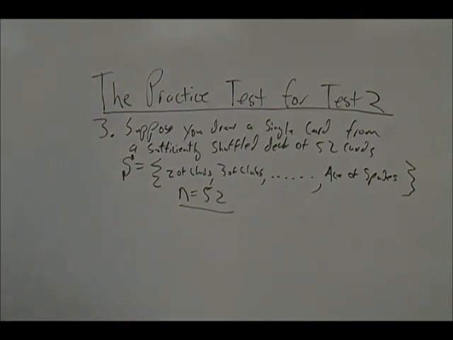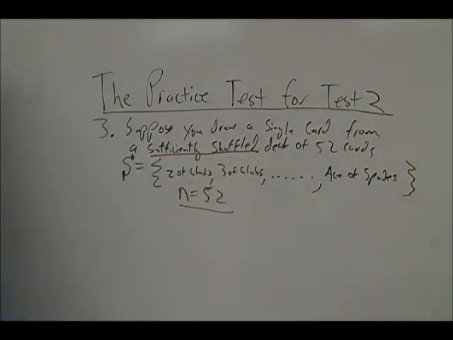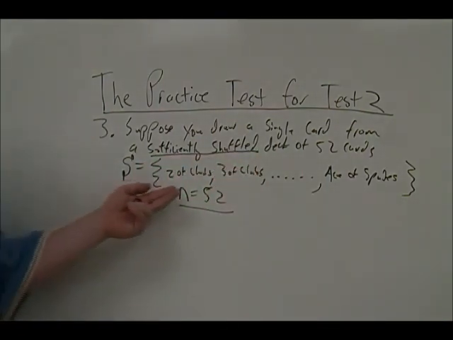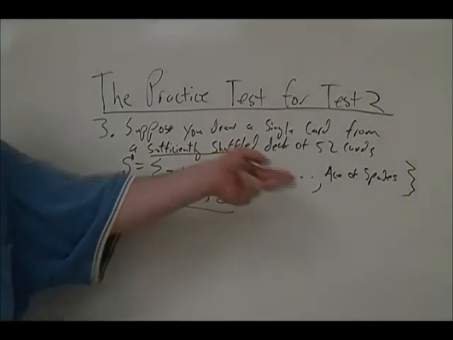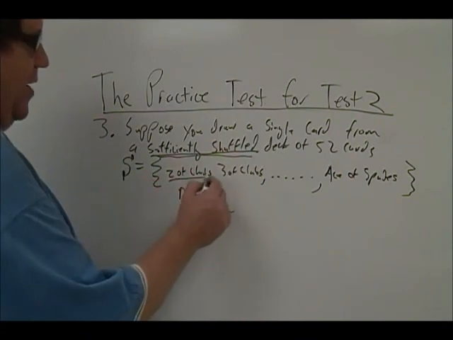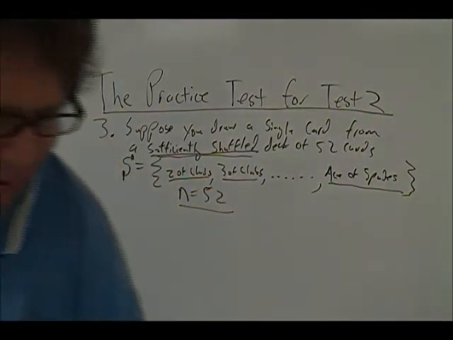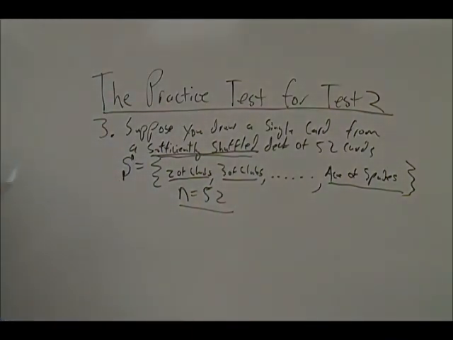The other thing we notice is, since we are drawing from a sufficiently shuffled deck, that any one card is as likely to occur as any other card. And we have a formula on our cheat sheet, Formula 1A, the classical method.